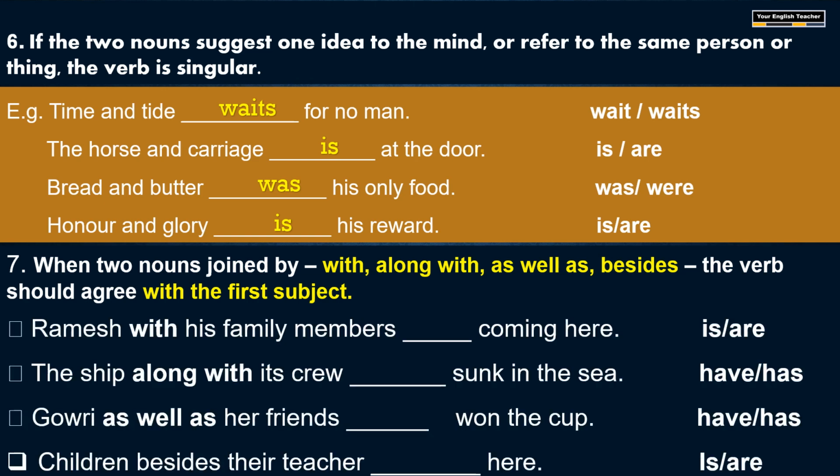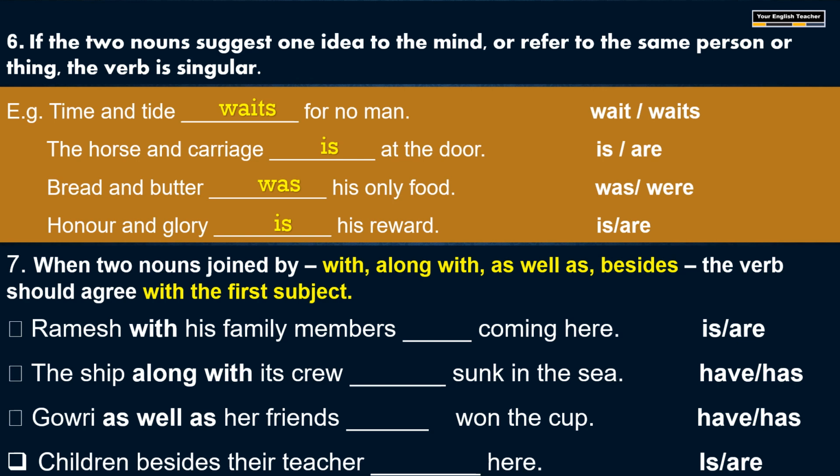See these examples. The first sentence: Ramesh with his family members, dash coming here. Here, what are the two nouns? Ramesh, his family members. These are getting connected with "with". So what is the rule?